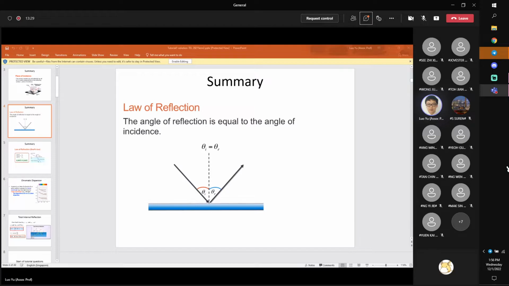Yes, very good. Still along the surface normal, but straight up. Because in this case, if my light is along the surface normal, according to the definition of the incident angle, the angle between the incident light ray and the surface normal, my theta I is 0. Theta I is 0, so my theta R should also be 0, so it's still along the surface normal, but straight up. Just changing the direction. Very good.